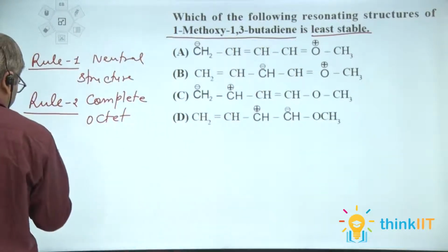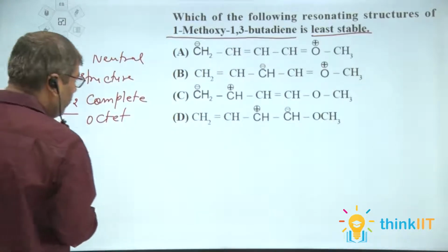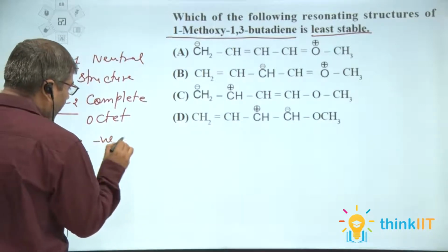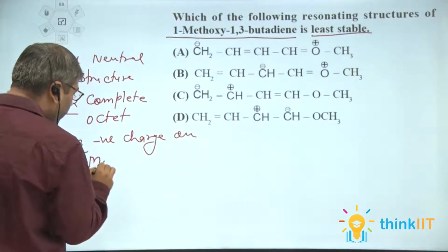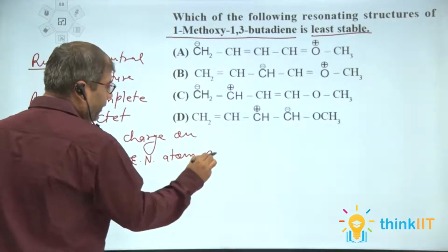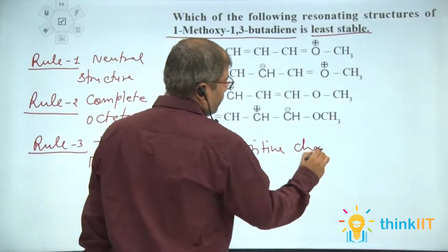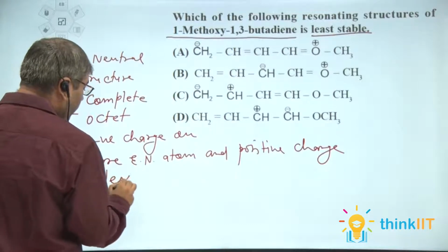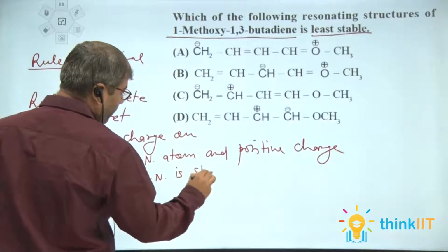Rule 3 is related to negative charge on a more electronegative atom and positive charge on a less electronegative atom being stable.